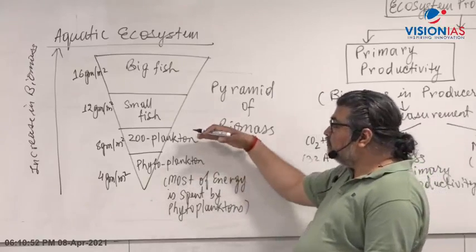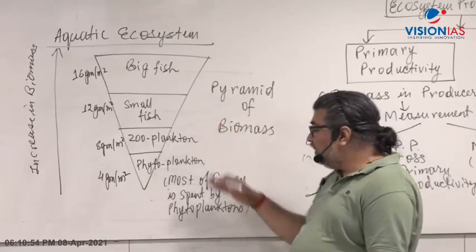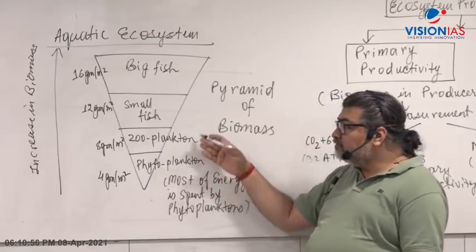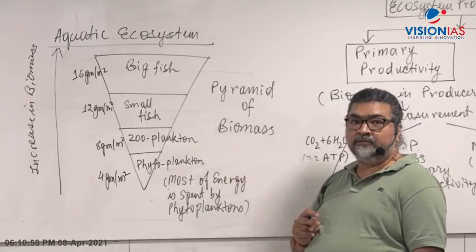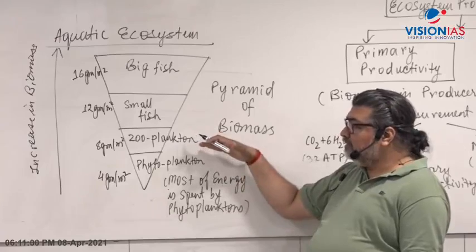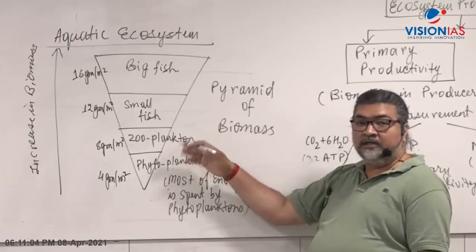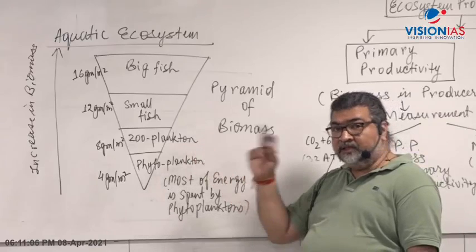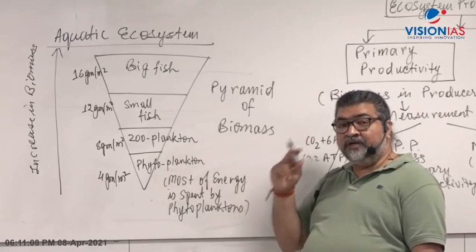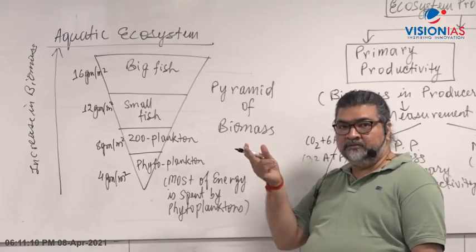But if you take zooplankton, zooplankton is not able to use that amount of energy, right? See, one we are talking about is transfer. If we talk about transfer of energy, 90% loss is there. That is Lindemann's law of 10%. We are applying the law of 10% there, right?